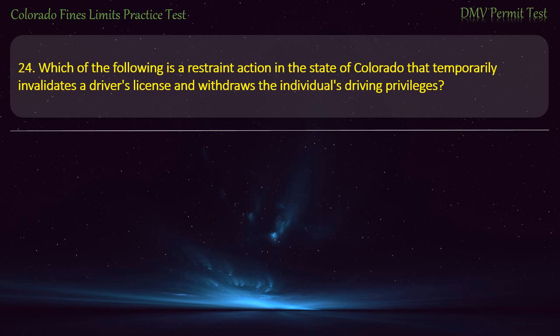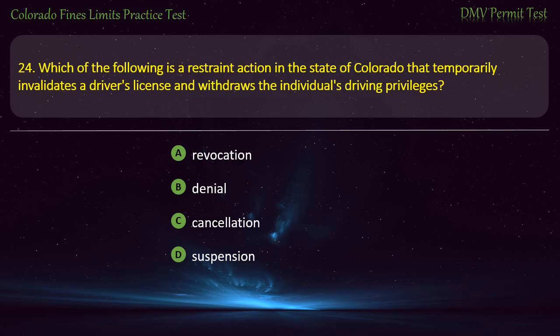Question 24. Which of the following is a restraint action in the state of Colorado that temporarily invalidates a driver's license and withdraws the individual's driving privileges? Revocation. Denial. Cancellation. Suspension. Answer. Suspension.